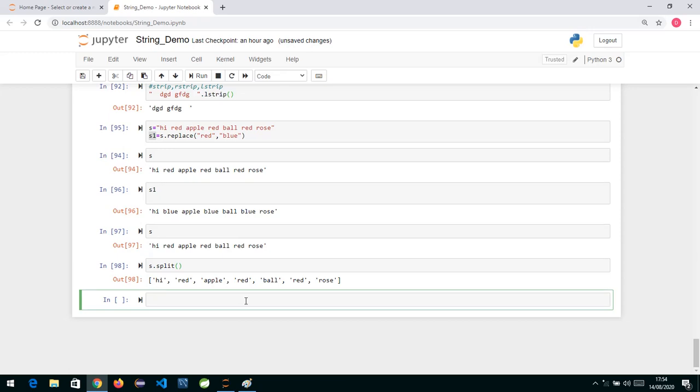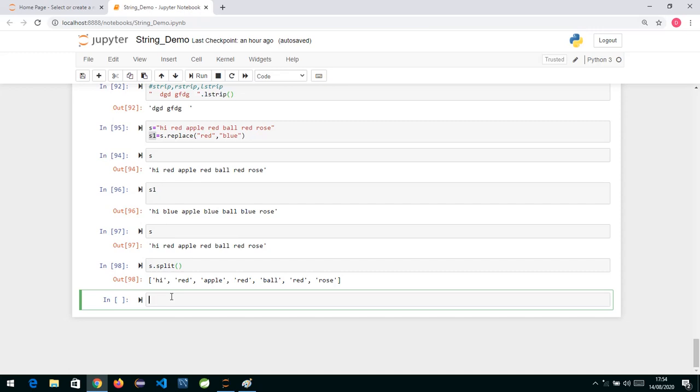So what is the use of join? If you have something and you want to form a string from it again. Suppose this is the thing we have over here, "hi red", a list, and from this list I want to form a string again.